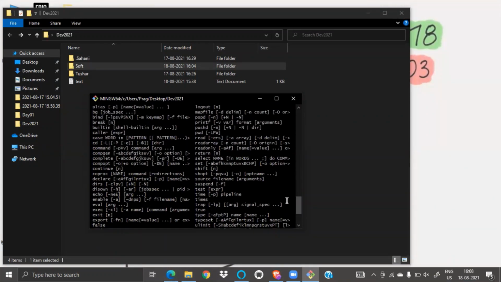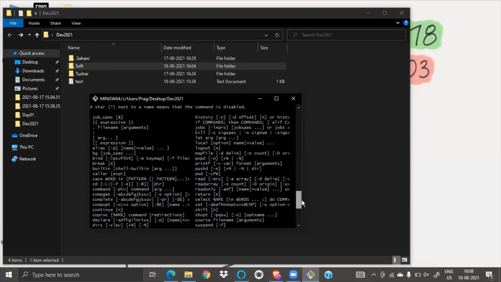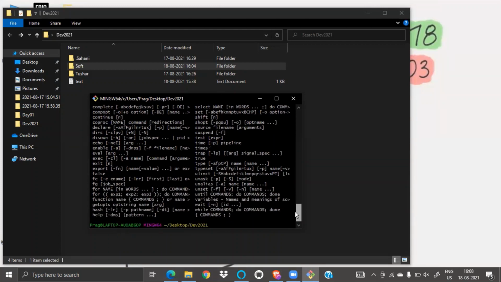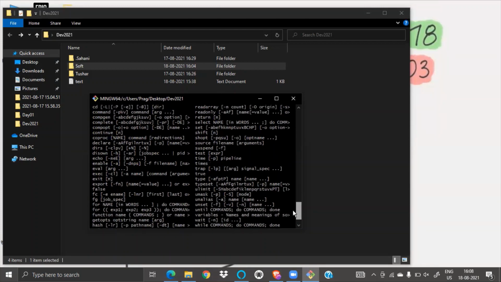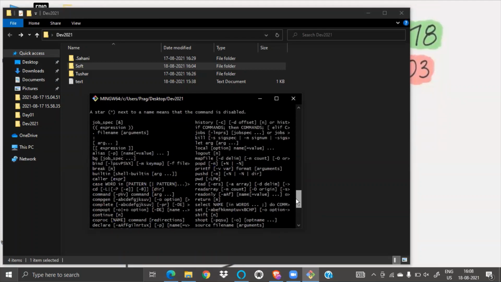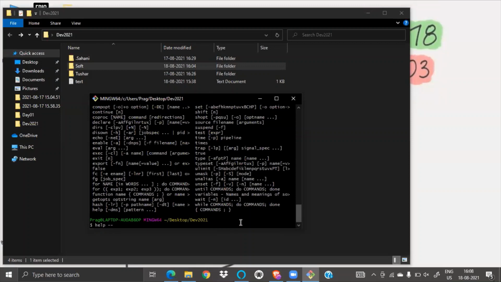There are so many commands, and echo is there. See, echo is there. You can try it on your own. Just try echo in the terminal.